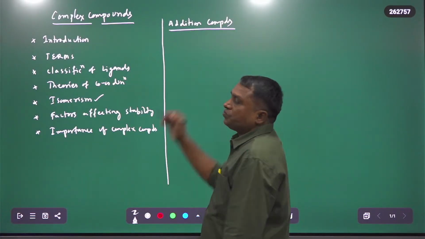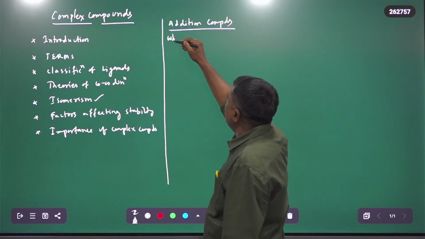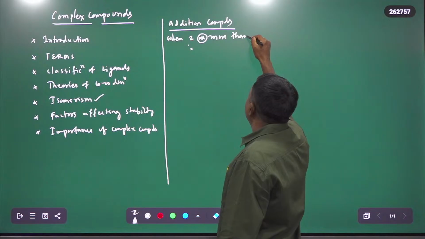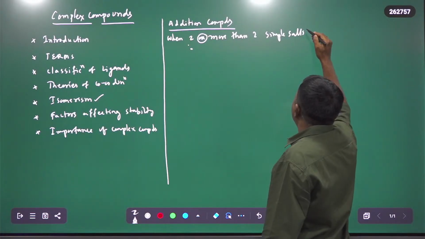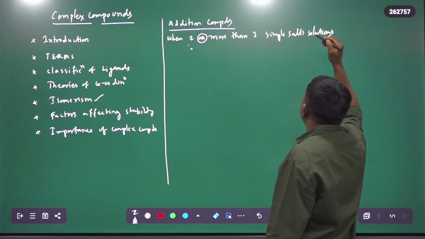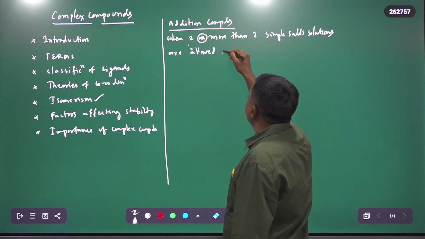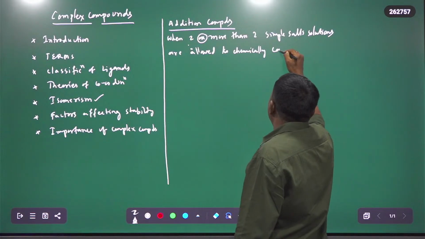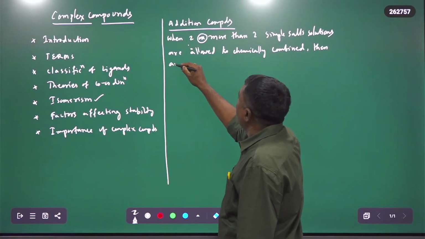Addition compounds are formed when two or more than two simple salt solutions are allowed to chemically combine, then an addition compound is formed.